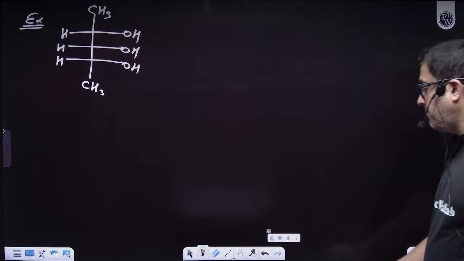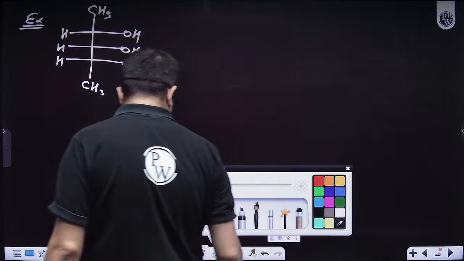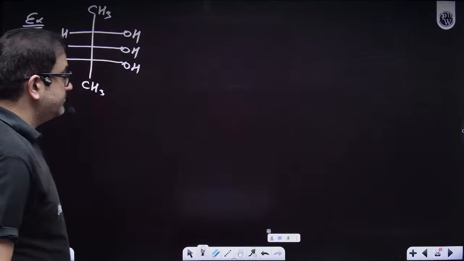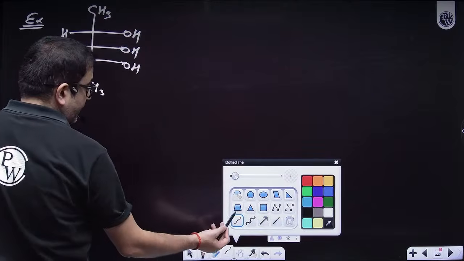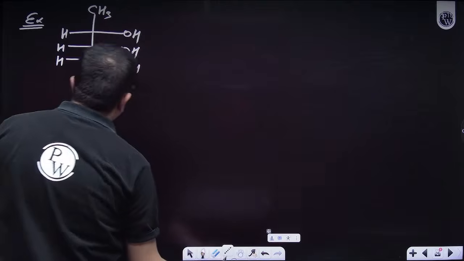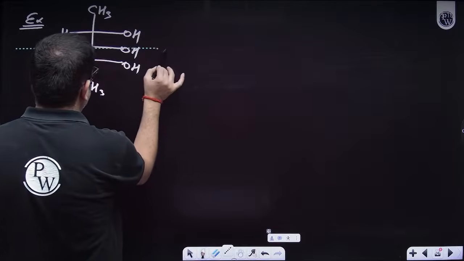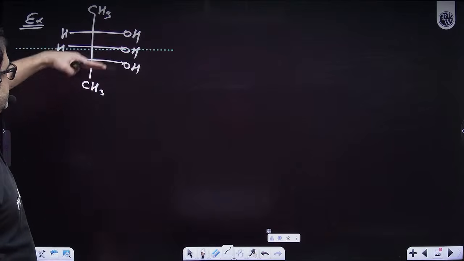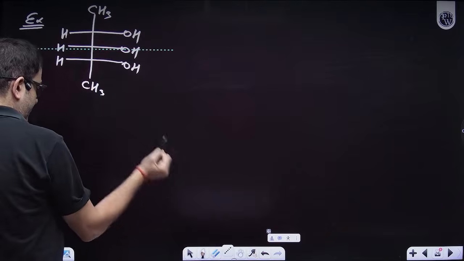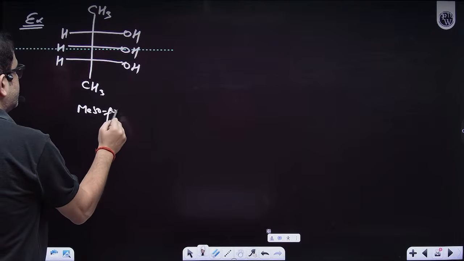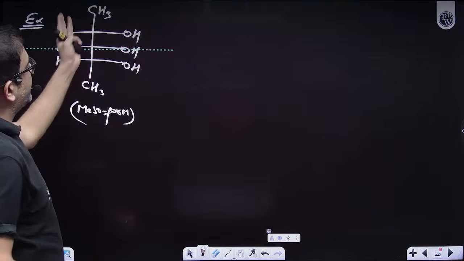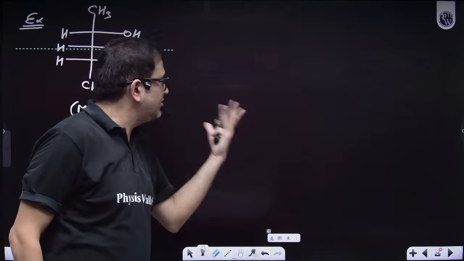Technically, looking at the structure, you can pass a plane along this. So this is your plane of symmetry and it will definitely be your mesoform. And because it's a mesoform, it will not have any mirror image. So this is just one.